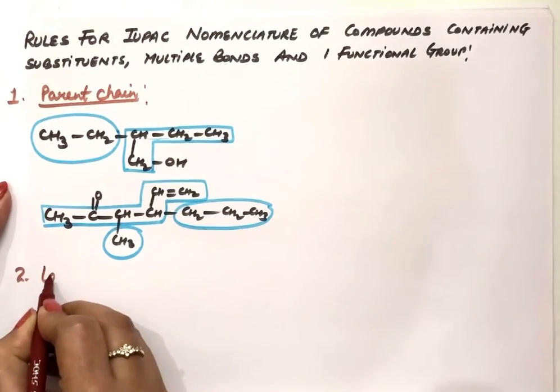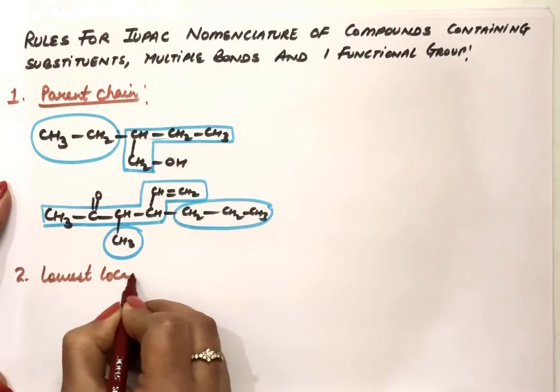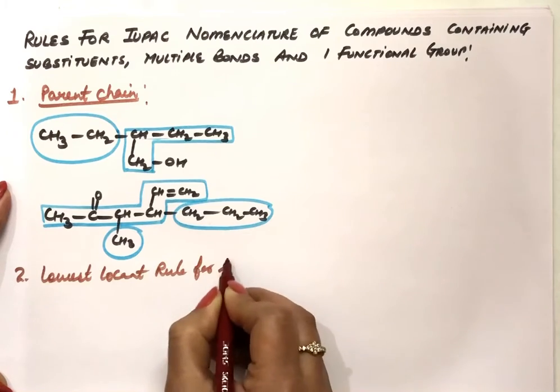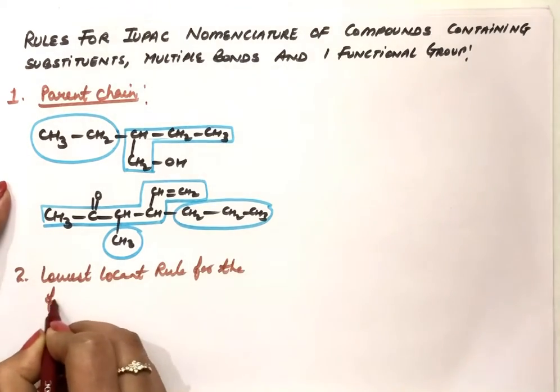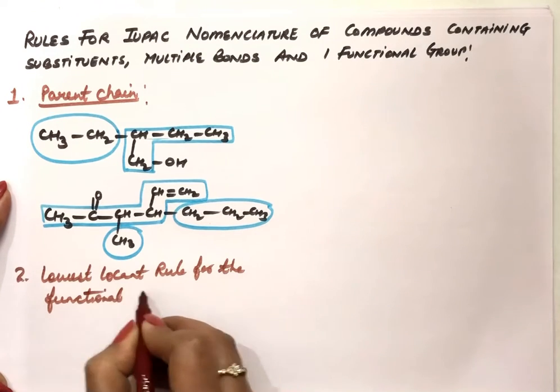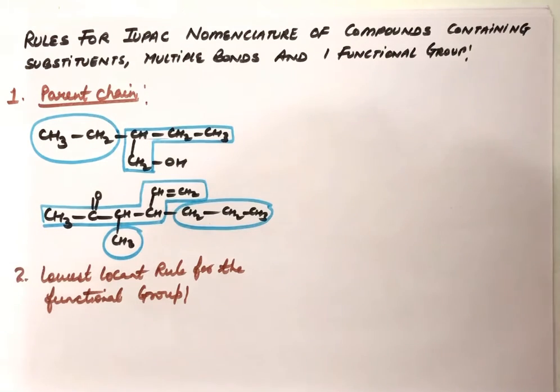The next rule is that we have to number this parent chain. For that, the lowest locant rule applies, for the functional group. That means number the parent chain from the side which will give the lowest number to the functional group carbon atom. We will not consider anything else, just the preference of the functional group only.